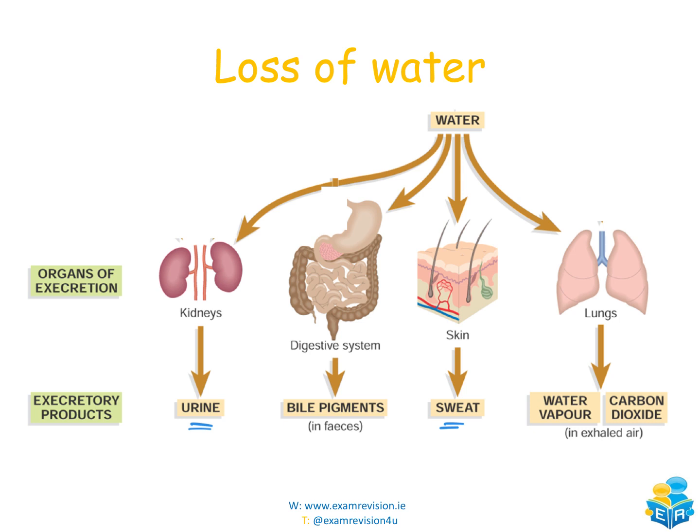So if you were working out, let's say going for a run, whatever it might be, and you were too hot and your body was trying to cool down, we would release sweat through our skin. This is water being lost from our body. And then for the lungs, we'd have water vapor and carbon dioxide, and this will be in the composition of exhaled air if we were breathing out.